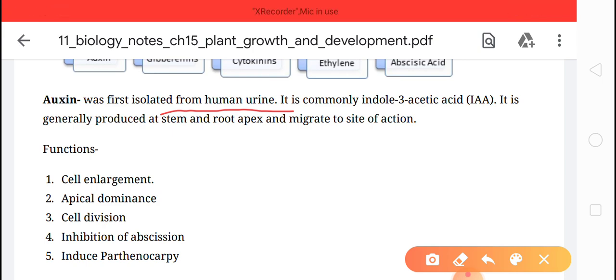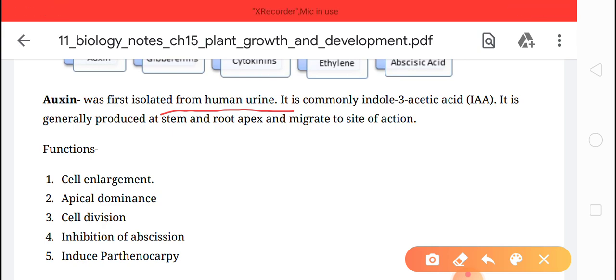Coleoptile is the protected sheath of the plumule. The two parts of the seed are radicle and plumule. So the protected sheath of the plumule is the coleoptile, and from the coleoptile in canary grass, auxin was discovered in plants. In humans, as I told you, it was first isolated from human urine.